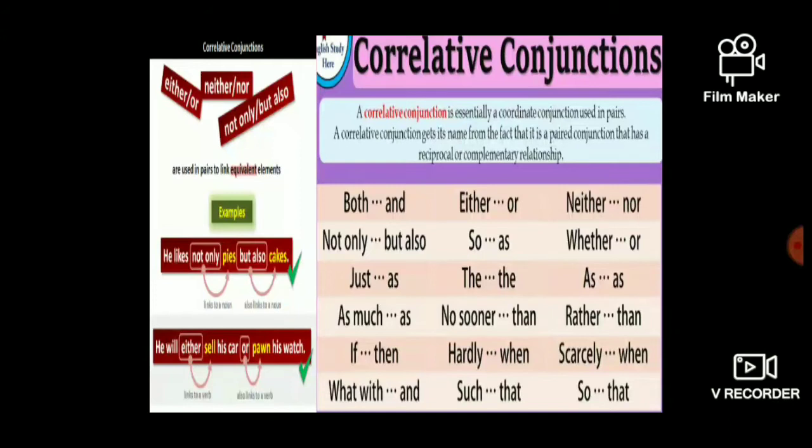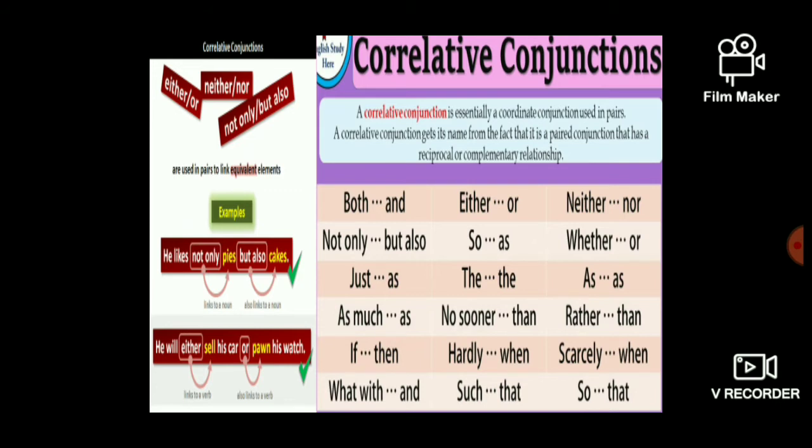the next one, my dear students and my dear friends. It's all about correlative conjunctions. So here it is used in pairs. For example, both and, next either or, neither nor, not only but also. Likewise, you are having some more pair words to connect two words or two phrases or two clauses.